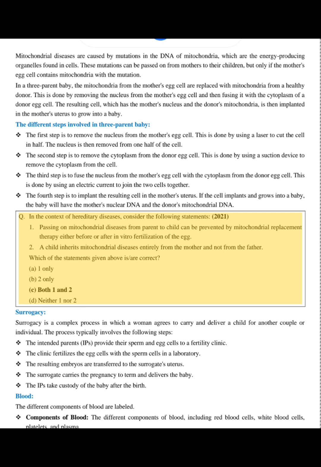Which of the statements given above is correct? A. 1 only. B. 2 only. C. Both 1 and 2. D. Neither 1 nor 2.